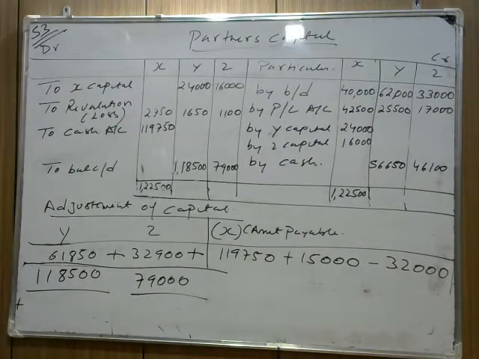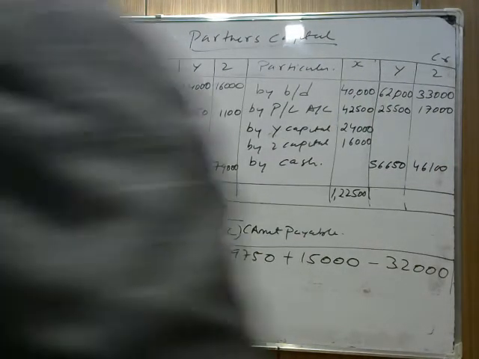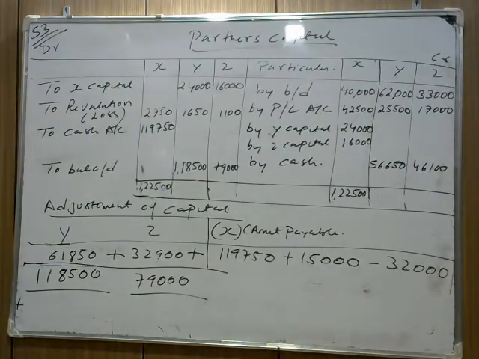Now we do a total. Now check again and solve this part. First thing is the capital of X. Y needs to bring 56,650.